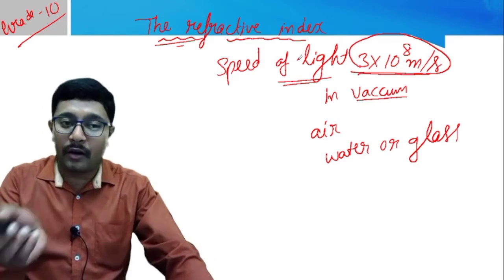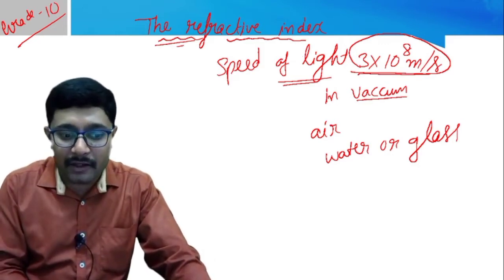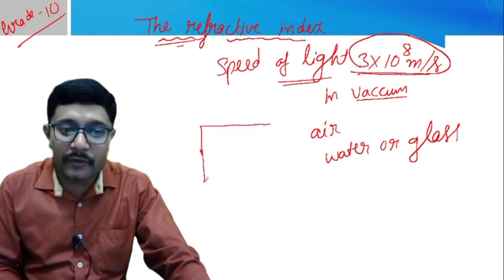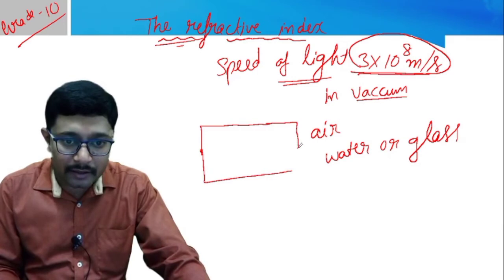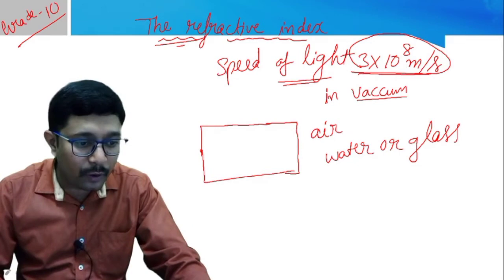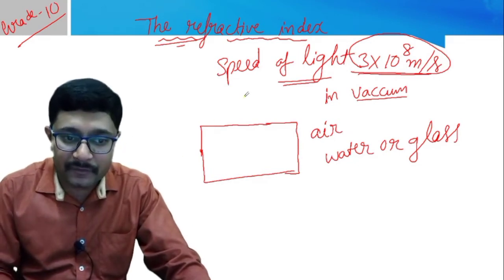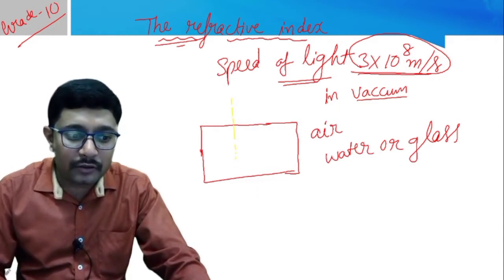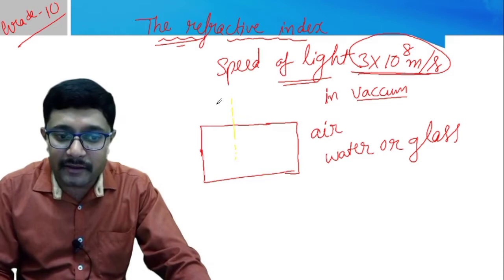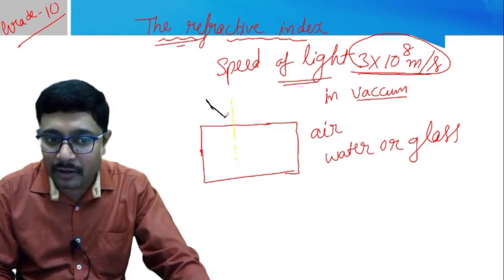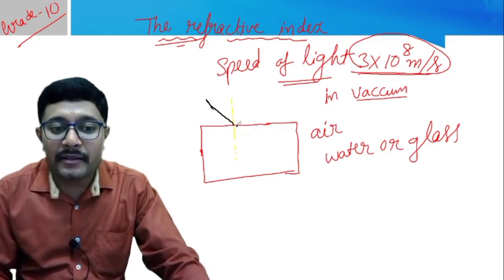If you take our previous activity, I will draw a rough diagram here. We took a glass slab, right? And on this glass slab we have marked a normal line. I think you all can remember that normal line. Consider this as a normal line, and on this normal line the light ray is incident obliquely, like this, at the interface of these two media.